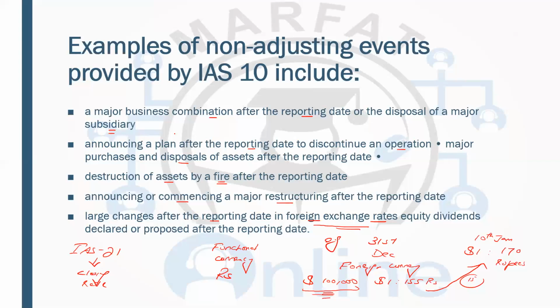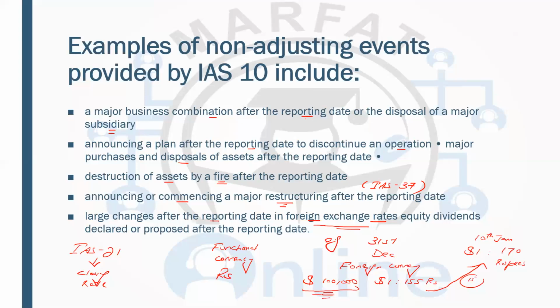Announcing or commencing a major restructuring. Now, what is restructuring? Restructuring is discussed in IAS 37. If they have a plan of restructuring, which they have announced after the year end, that means it's a non-adjusting event. Destruction of assets by a fire is a natural event.